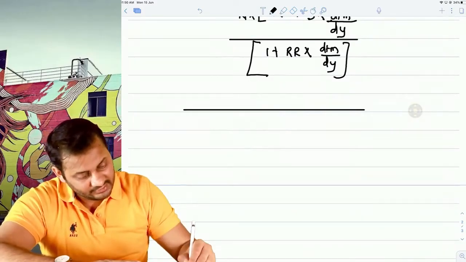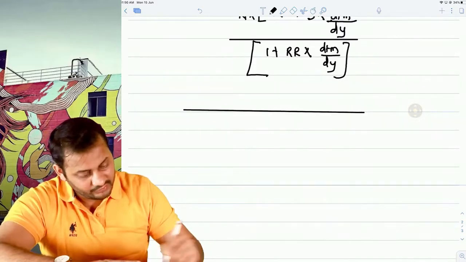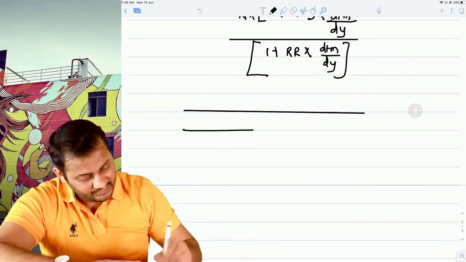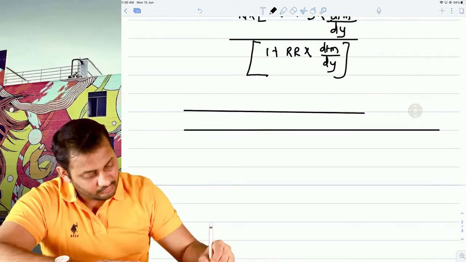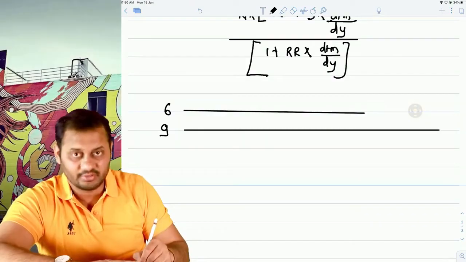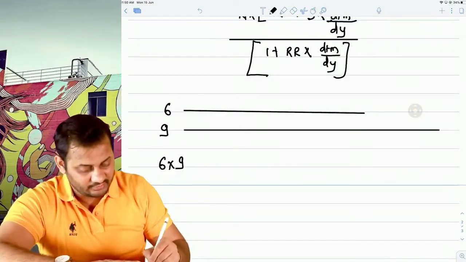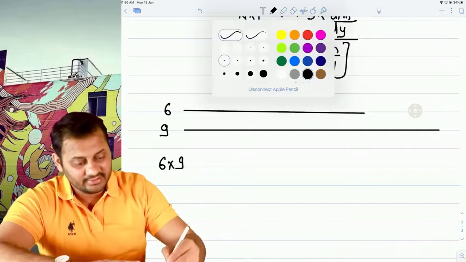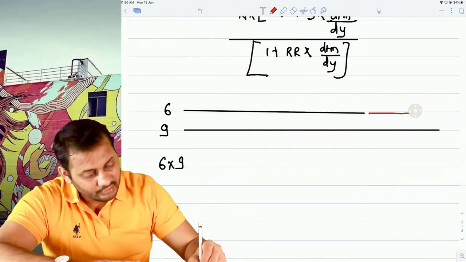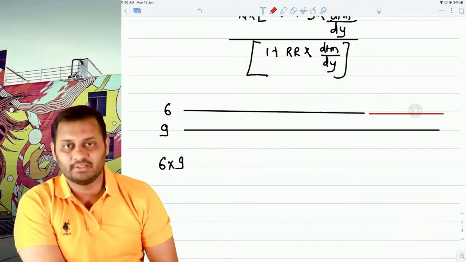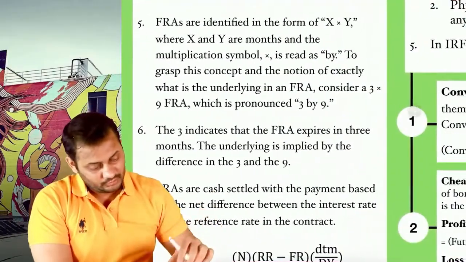Firstly, we decide after how much period the loan period will start, and then we decide after how much period the loan period will end. So this is 6 months, this is 9 months. We will call it a 6 by 9 month FRA. And the difference between these two, 9 minus 6, is called the loan period, for which we actually take a loan. Okay, so this was all about FRA.